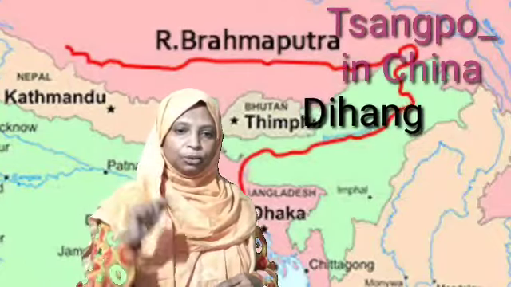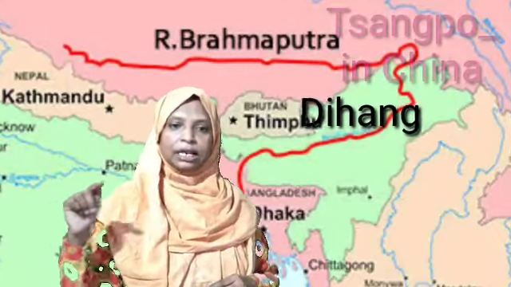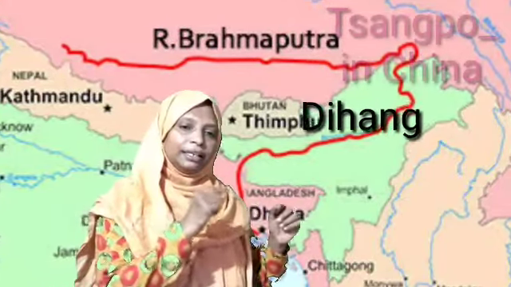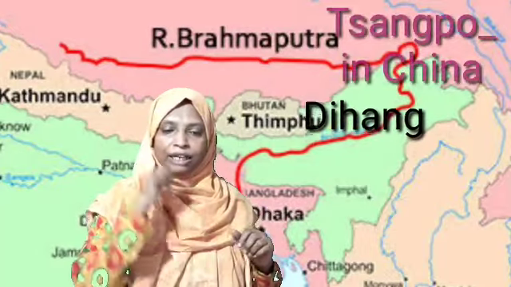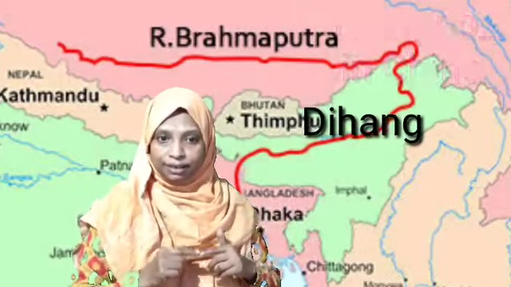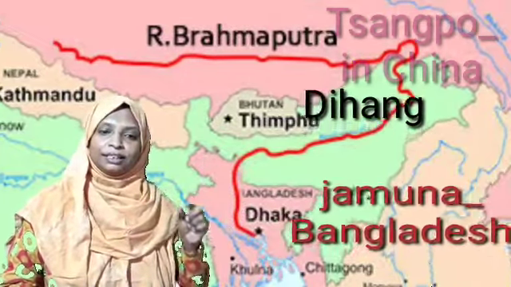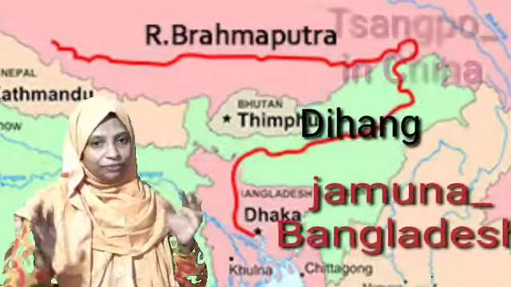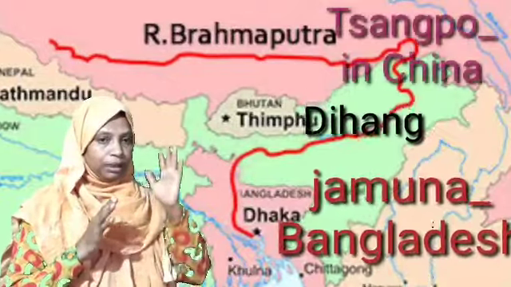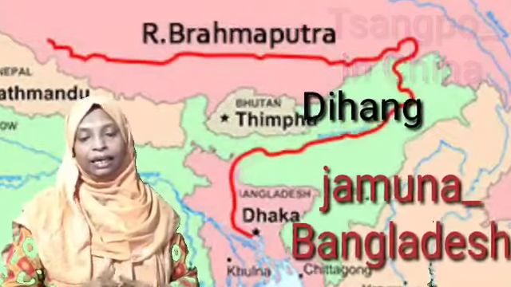While it is passing through the areas of Arunachal Pradesh, Assam, Meghalaya, etc., it enters Bangladesh where it meets our river Ganga. And in Bangladesh, river Brahmaputra is known as Jamuna. So, there are different names for river Brahmaputra from its origin until the end.